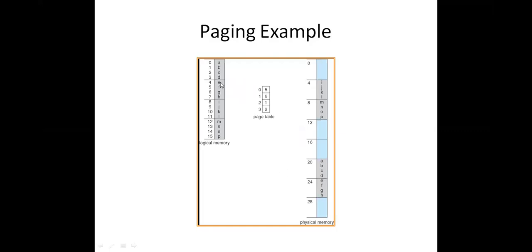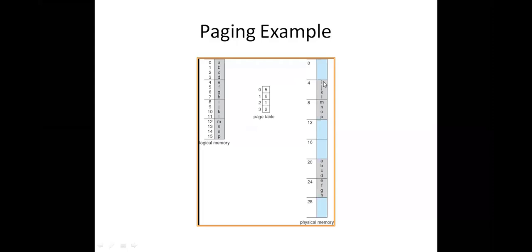Likewise, if we want to access EFGH, EFGH is available in page 1. Where is page 1 available? In frame 6. So 6 into 4 means 24. If you move to the 24th location, there you get EFGH. Likewise, what about page 2? In page 2, we have IJKL. If you want to access IJKL, what do we need to do? It is available in frame 1. Frame 1 means 1 into 4, so we need to go to the fourth memory location. There we will get IJKL.